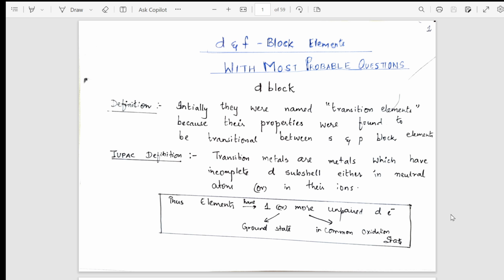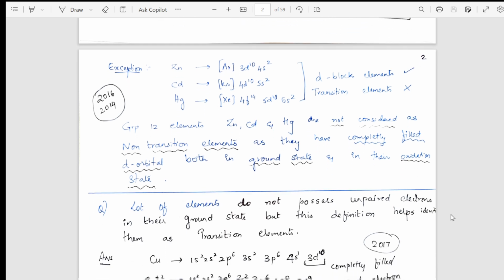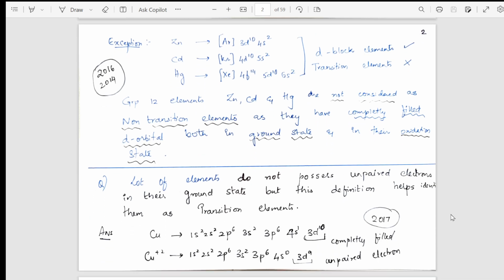In the first, I have taken the definition and IUPAC definition of D block elements. Gradually from there, I have taken the exceptions. Normally there's one question: why zinc, cadmium, mercury are not transition but D block elements. That is a famous question which is asked, so I have taken that question. Further, there are a lot of probable questions which I have taken, as when you go through the one shot videos, you will understand this.